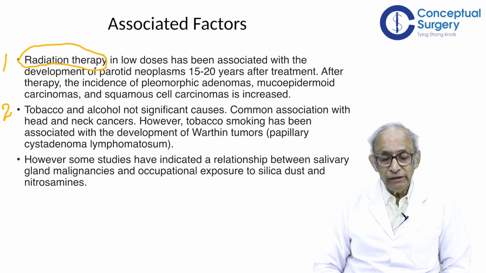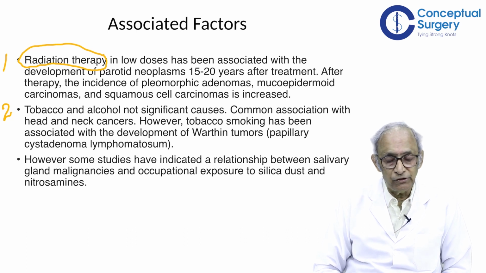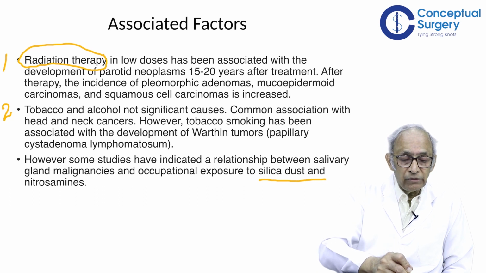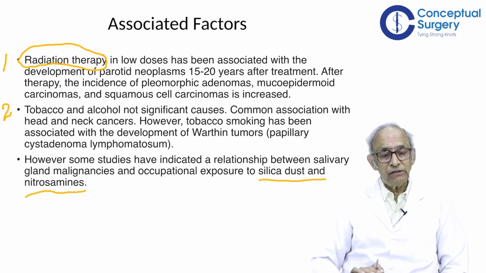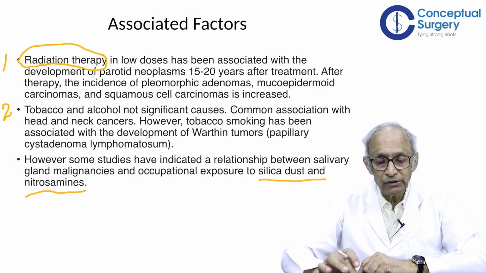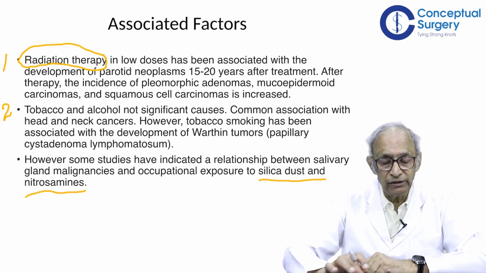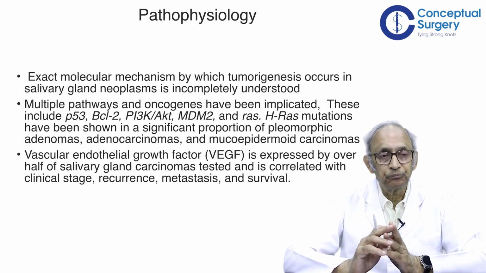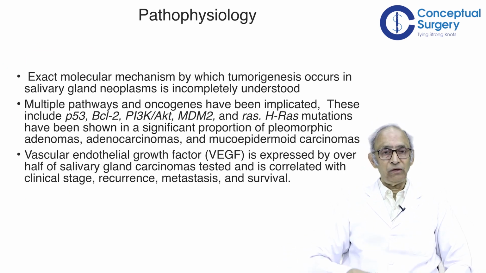Some studies do indicate an association with occupational exposure to silica dust and nitrosamines. So this is another possible etiological factor. So these are some of the three factors found associated with the origin of salivary gland tumors. Is there a pathophysiology?